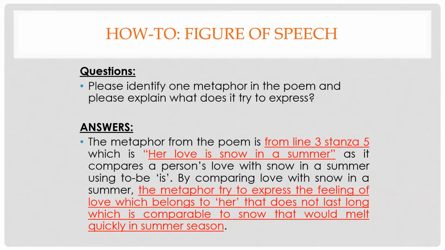Basically, what is the figurative meaning behind the figure of speech used in that particular poem? Like in the example, the metaphor tried to express the feeling of love which belonged to her that does not last long, comparable to snow that would melt quickly in the summer season. So you try to explain the meaning behind that figure of speech.